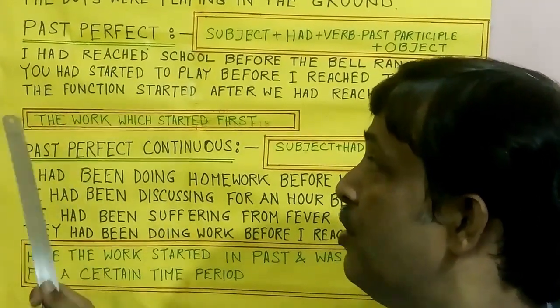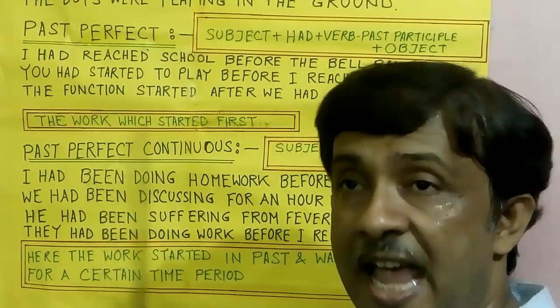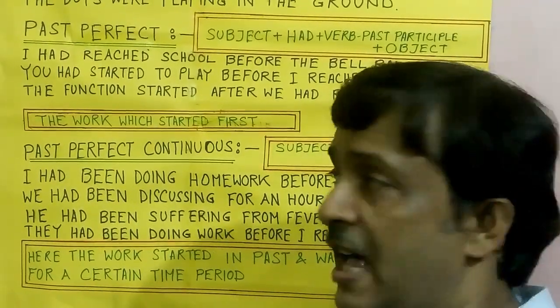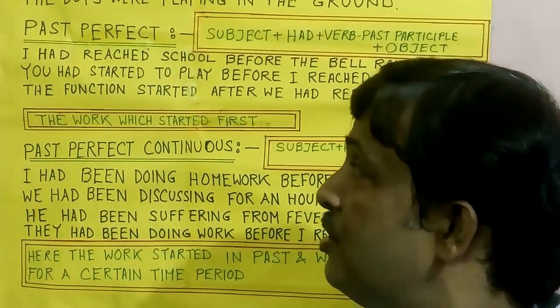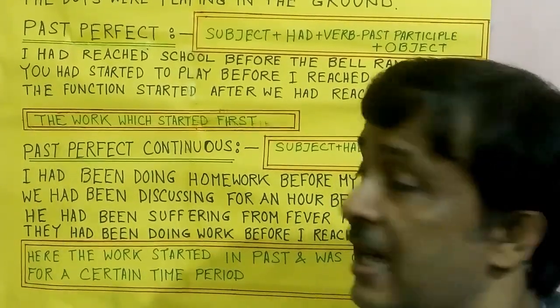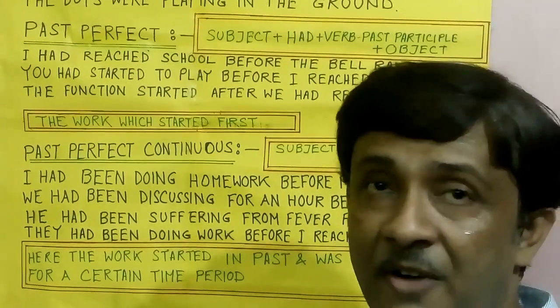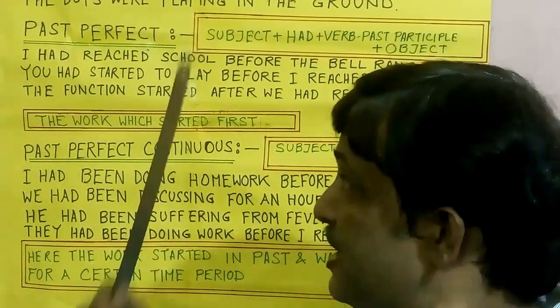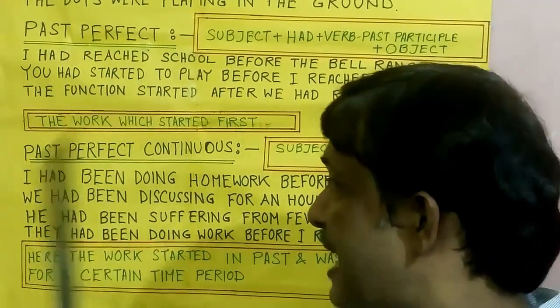At past perfect we used you had started. So at present perfect we used have or has plus the past participle form of the verb. At past perfect we use only had plus the past participle form of the verb.